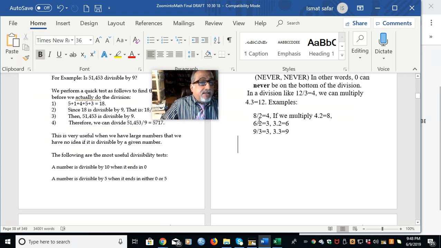Let's see 8 divided by 2, that's another example. 8 divided by 2 is 4, right? Which means 4 times 2 is 8. 6 divided by 2 is 3, which means 3 times 2 is 6. 9 divided by 3 is 3, which means 3 times 3 is 9.